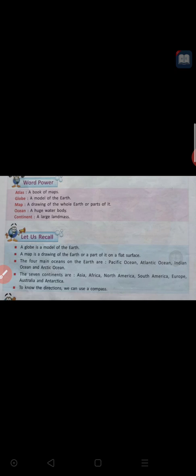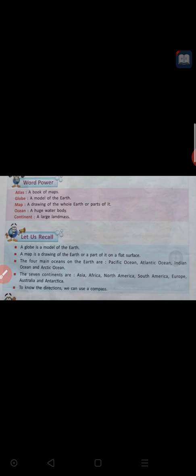Then come to the last point. To know the directions, we can use a compass. Why do we want a compass? A compass is a watch-like thing. It is like a watch. We need that to know the directions. There are 4 main directions and 4 sub-directions. The main 4 directions are east, west, north, south.